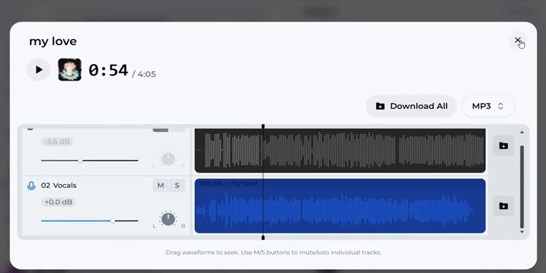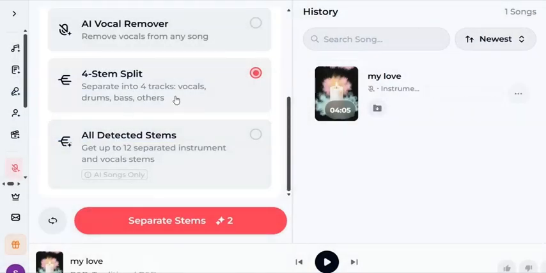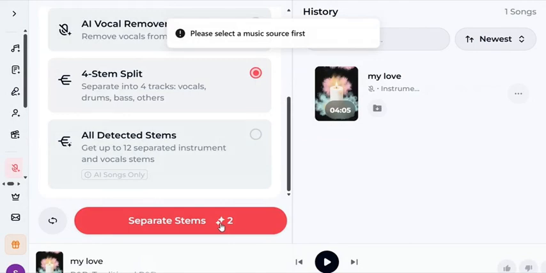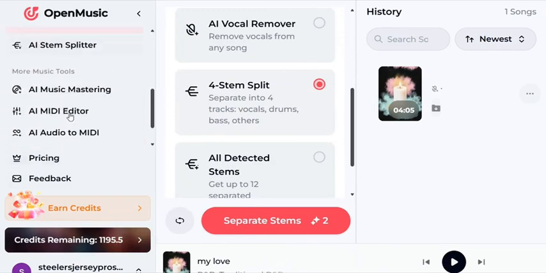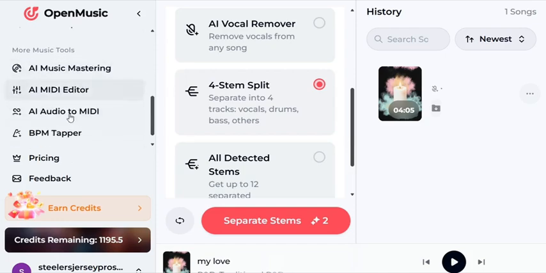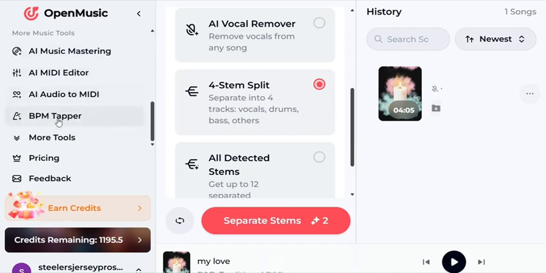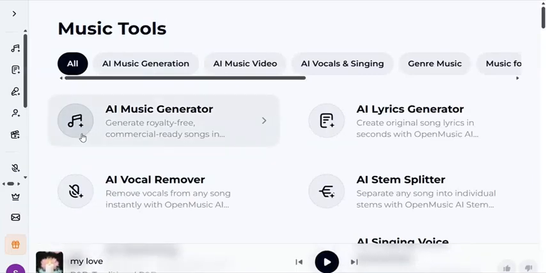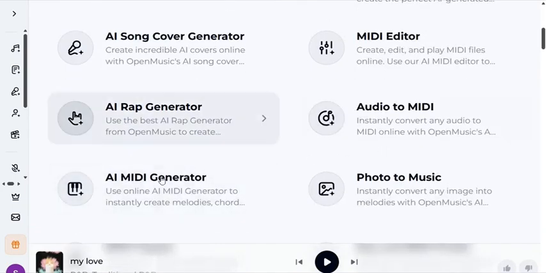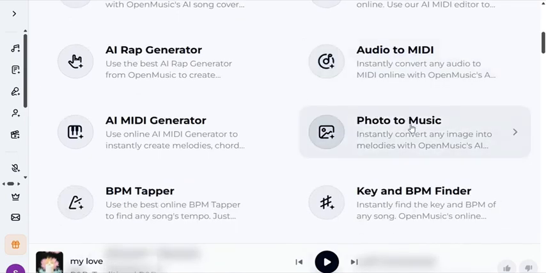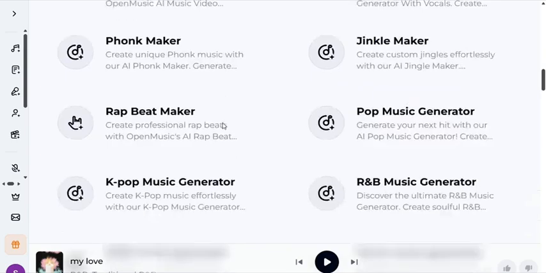Now after that, maybe you want to split it, you can come to split, then you can click on this split to split everything, so that you are going to have the beat one side, you are going to have everything one side. So now before I end this video, let me also show you more things you can do about this AI tool. As you can see, AI music mastering, you can do AI audio to HMD, all these things. You can click on more tools. You are going to see different type of tools which you can be using on this AI tool. As you can see, AI rap generator, if you want to generate rap song, AI audio, photos to music. If you have photo and you want to turn it to music, you can also do that. A lot of things here about this AI tool.